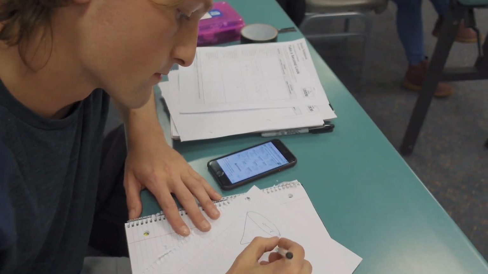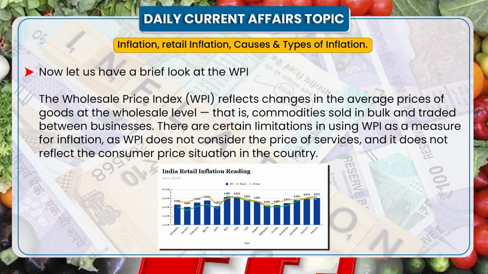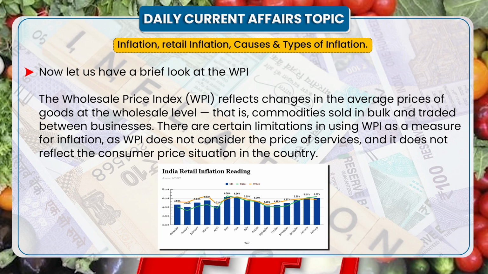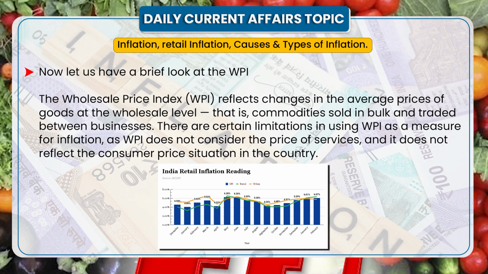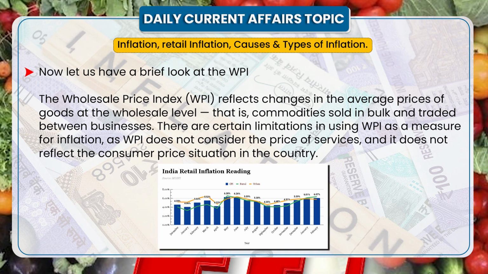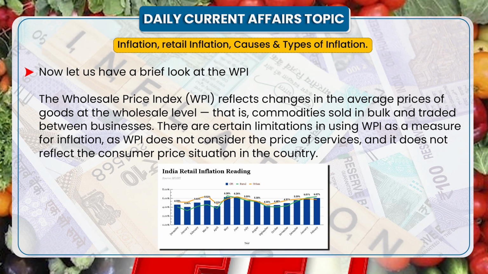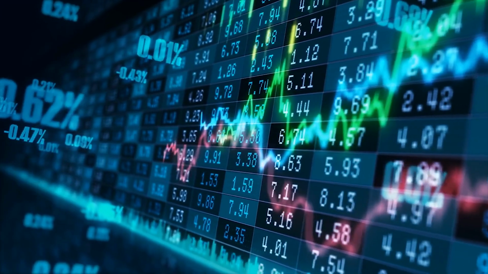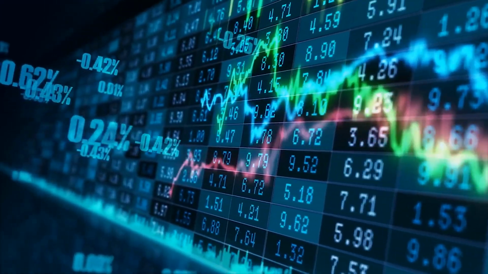Now, while discussing CPI, let us have a brief look at the WPI, that means Wholesale Price Index. The Wholesale Price Index reflects changes in the average prices of goods at the wholesale level, that is, commodities sold in bulk and traded between business entities. There are certain limitations in using WPI as a measure for inflation, as WPI does not consider the price of services and it does not reflect the consumer price situation in the country. WPI is released by the Economic Advisor in the Ministry of Commerce and Industry.